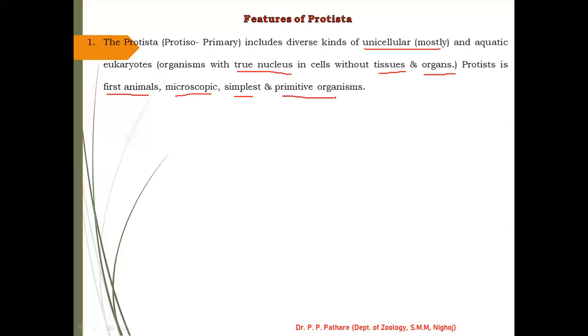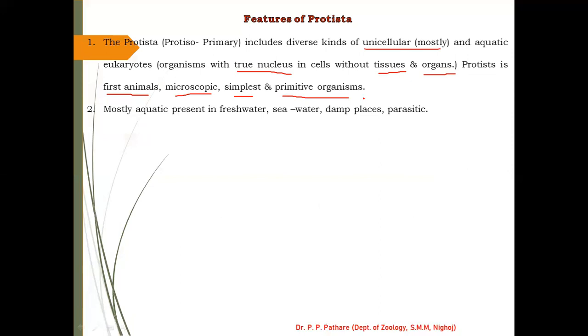And the last important point is that all protists are called primitive organisms. Why do we call them primitive? Because they are the first organisms that came on this earth, in the living kingdom, so they are called primitive organisms. I hope you understand the basic features of kingdom Protista.